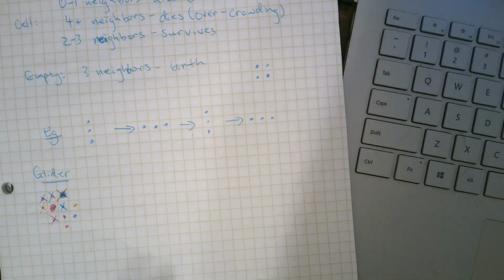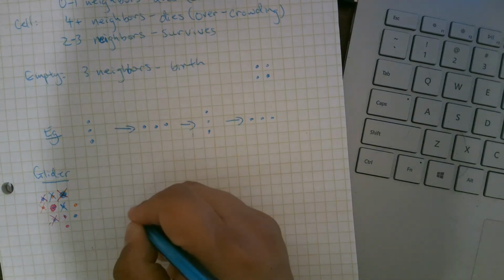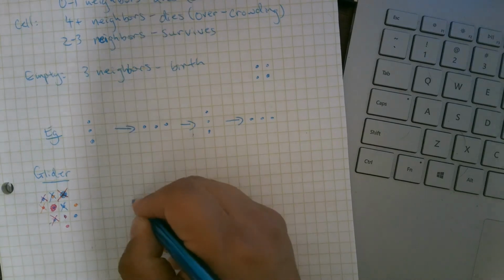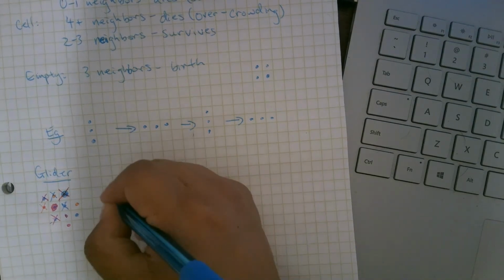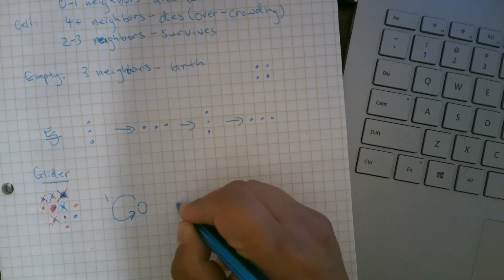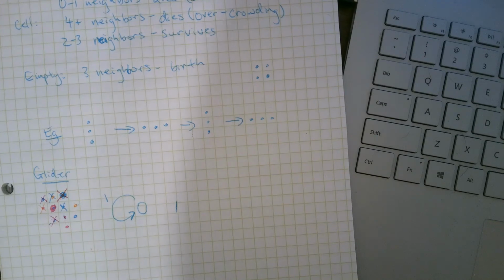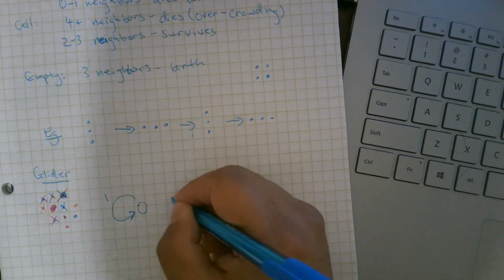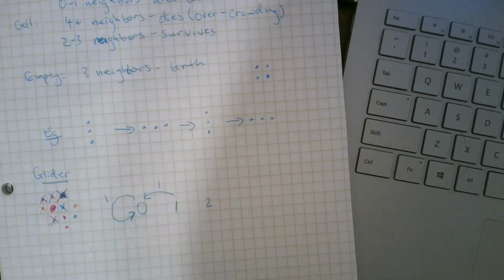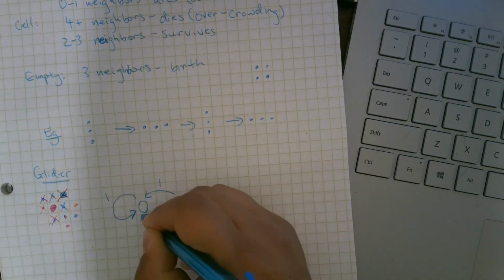Okay, so what does this have to do with Markov chains? Well, if there's 0 people, 0 filled cells, then nothing happens. So with probability 1, we still have 0 filled cells. If there's 1 filled cell, it's going to die. Doesn't matter where it is, it dies of solitude. Go back to 0 filled cells. If there's 2, also doesn't matter where they are. They each have at most 1 neighbor. So they're both going to die.